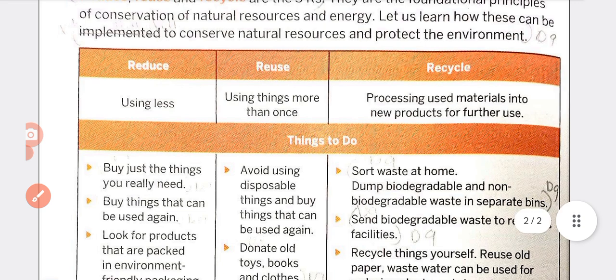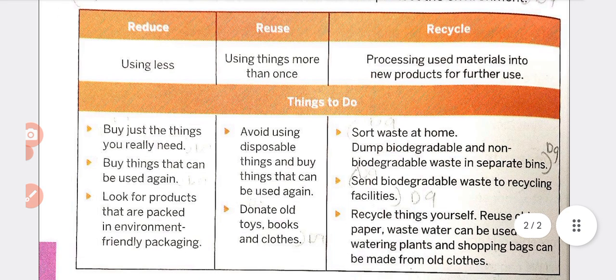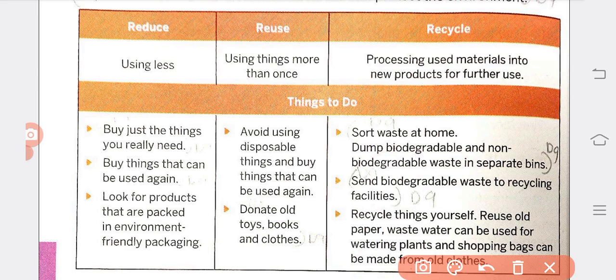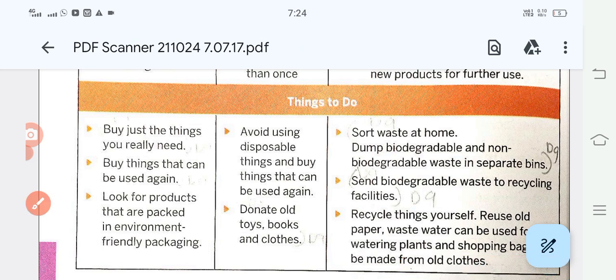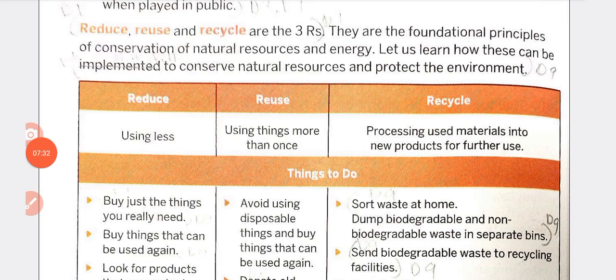We already saw reduce, reuse and recycle. In this we are going to learn what each means. What is meant by reduce?